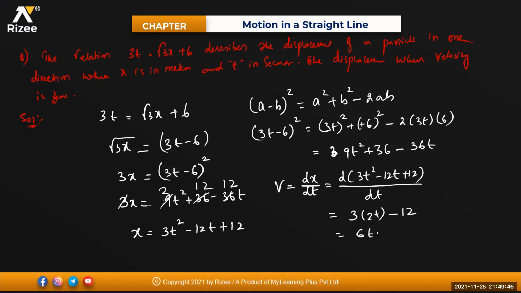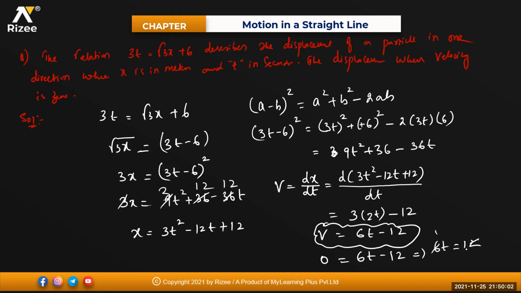So this is 6t minus 12. This is the velocity. What is the problem asking? The displacement when velocity is 0. When I take velocity as 0, we get the time. So 6t equals 12, which gives t equals 2. At what time is the velocity 0? 2 seconds.